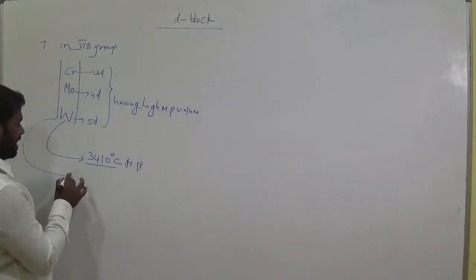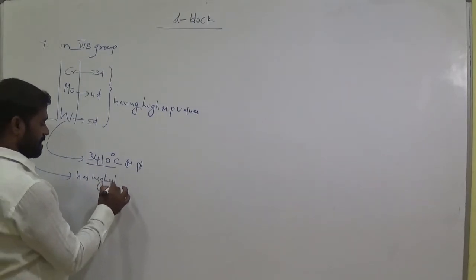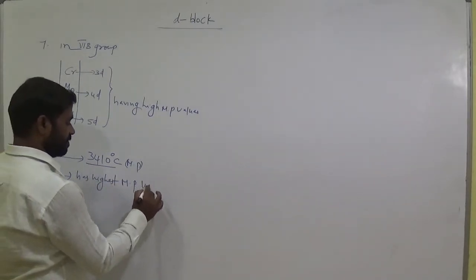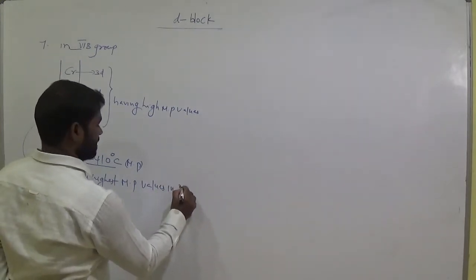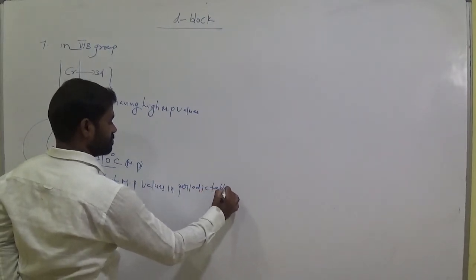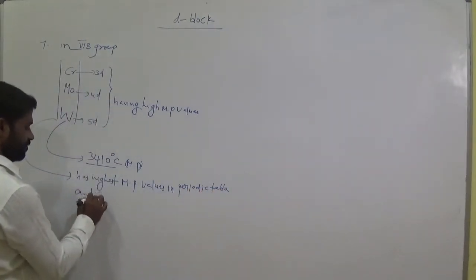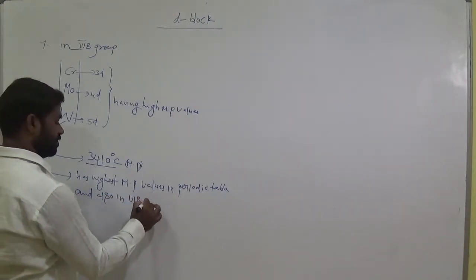Okay, tungsten has the highest melting point value in the periodic table and also in the 6th B group.